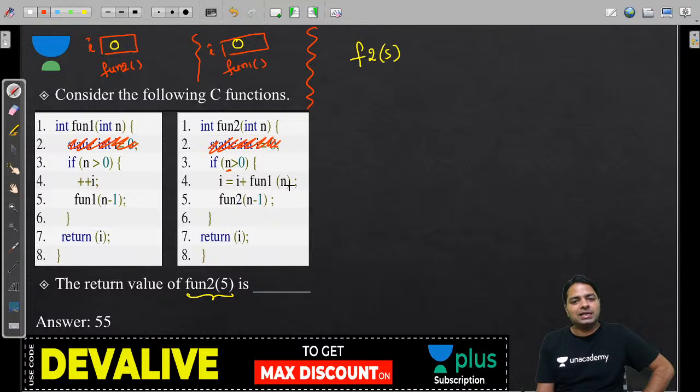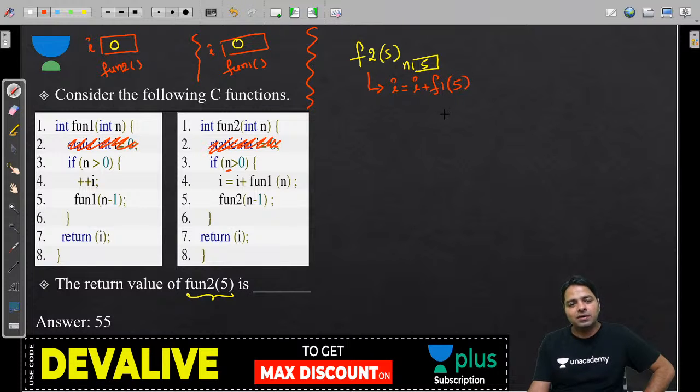You have 5 greater than 0, which is true. So it's going to execute I is equal to I plus fun1, that is F1 of 5. Locally you must maintain the value of n, so here n value is locally 5. Do not forget that because we are passing it right now. And F1 of n value 5 is passed.